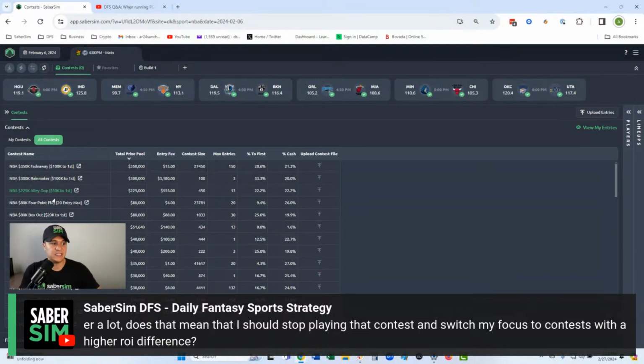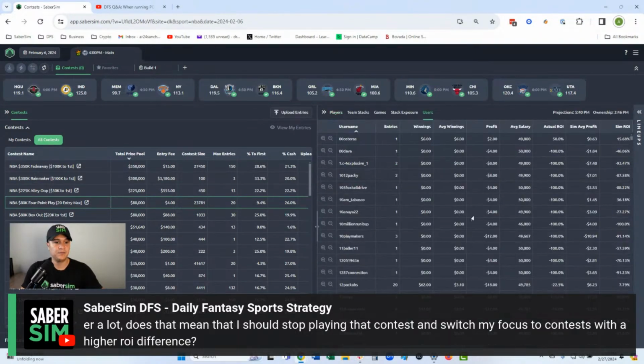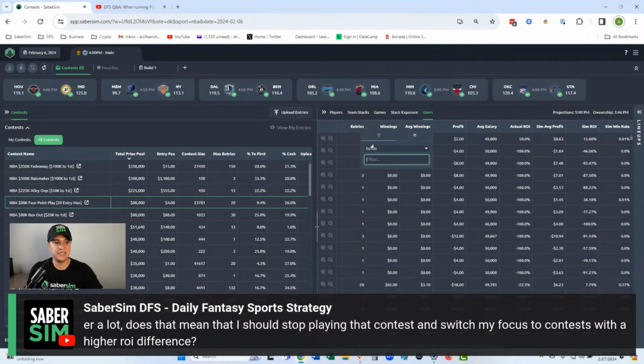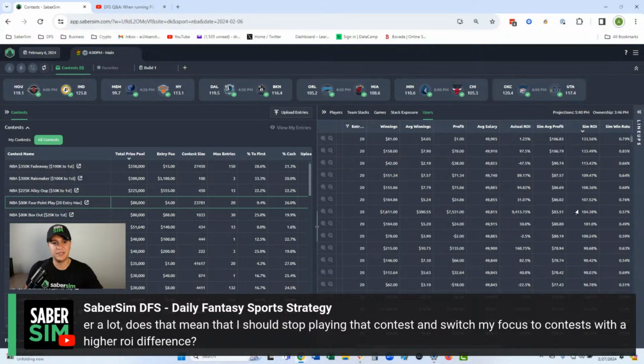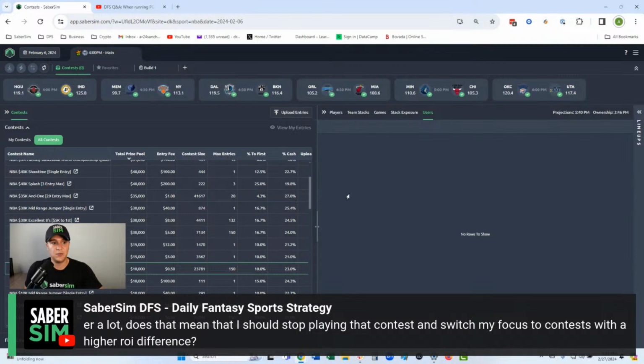One reason that makes sense is if you come in here and I look at the 4-point play, and then I go to users for this contest, and I'm just going to look at people who are maxing it out. So set this equal to 20, and I look at over 100% sim ROI in this contest. Now, if I were to go look at the 50 cent mini max here, we're going to see something way, way different.